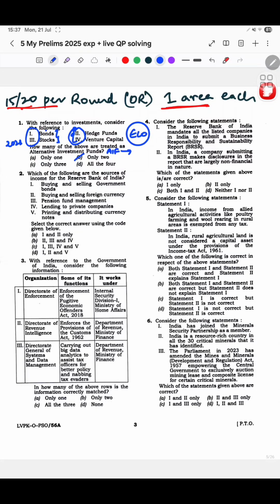And then now the next one: which of the following are sources of income for the Reserve Bank of India? RBI पैसे कहाँ से कमाता है? Buying and selling of government bonds? Yes. Buying and selling foreign currency? I didn't know this. So this is how I would also approach this question basically. Pension fund management? Okay, let us see. Lending to private companies, printing and distributing currency notes. अभी lending to private companies तो RBI करता ही नहीं है, right? So this is gone. तो ऑप्शन 4 यहाँ पे गया, ऑप्शन 4 यहाँ पे गया,